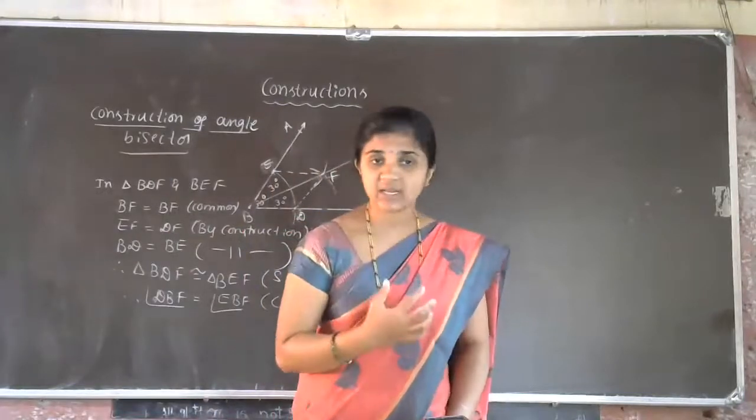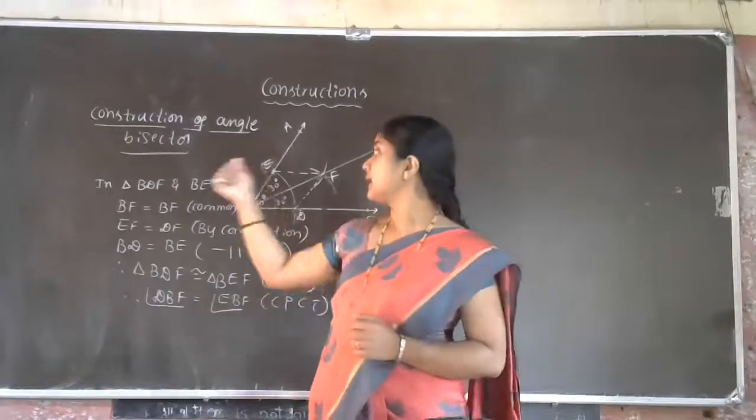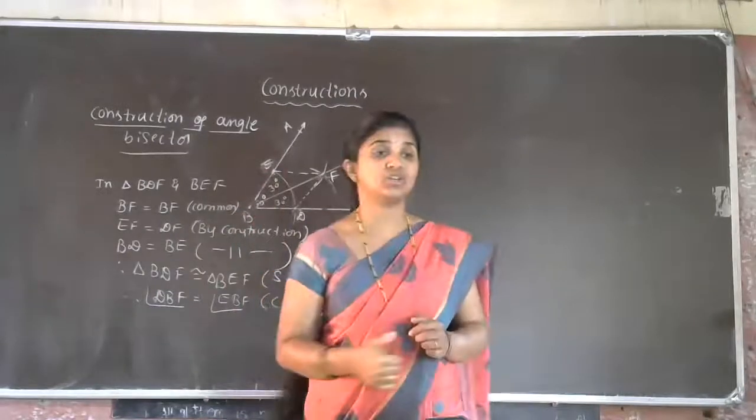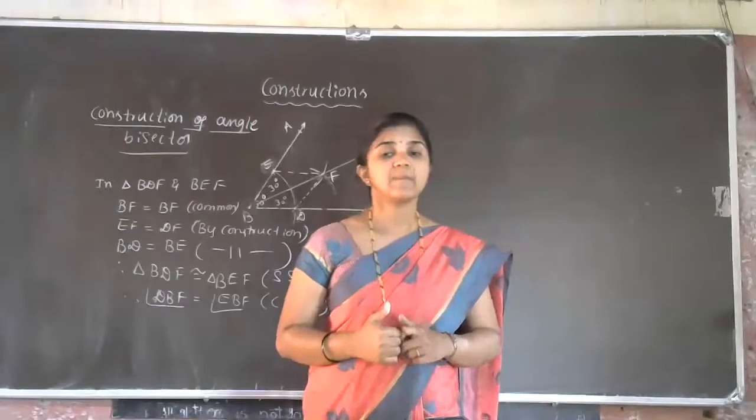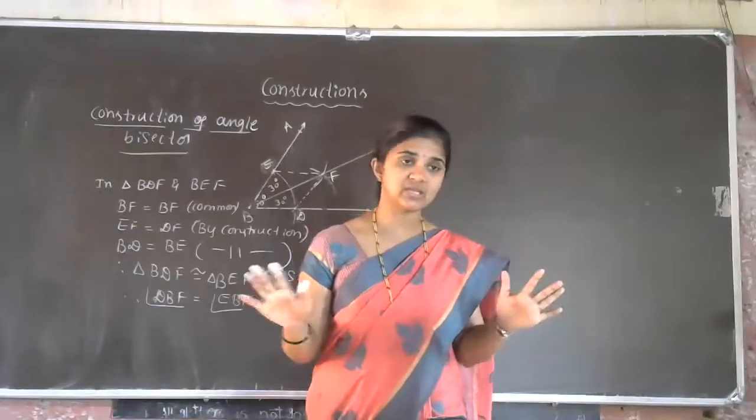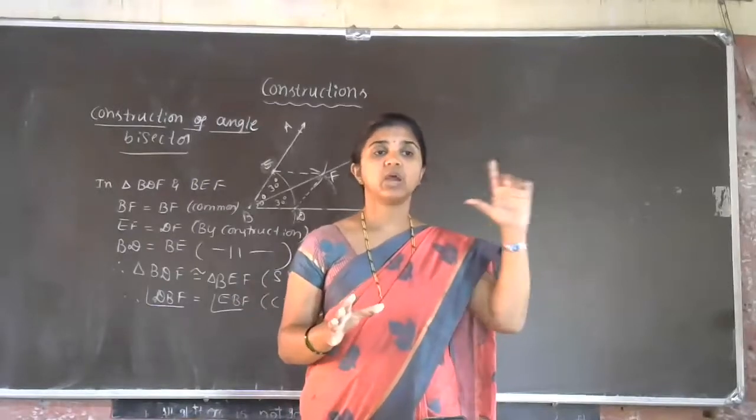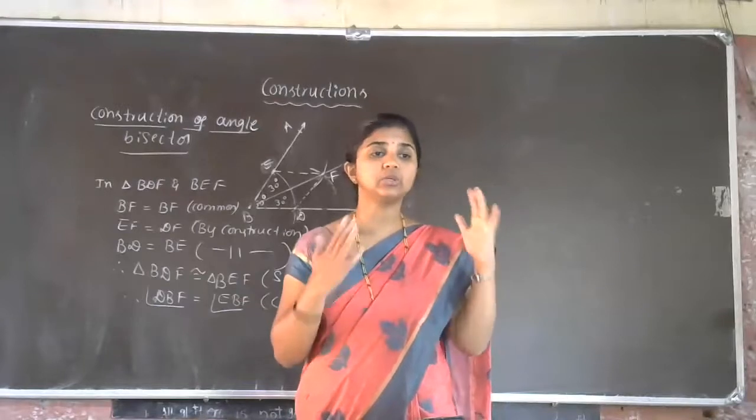Is that clear, students? This is about the construction of angle bisector. Is that clear, students? One angle will be given, so you have to divide the angle into two equal parts.